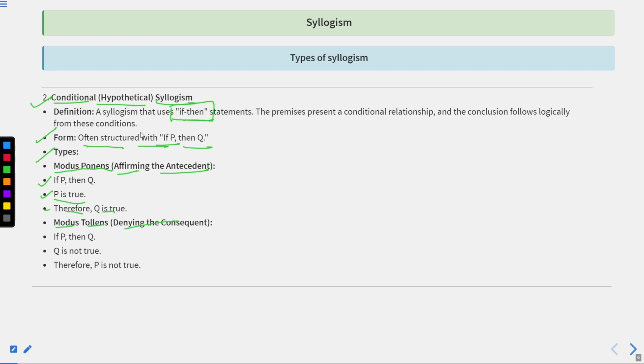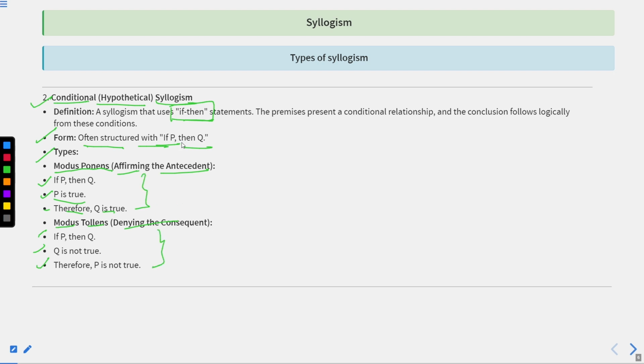If P, then obviously Q will happen. If not P, then Q will not happen. Modus tollens, denying the consequent: if P then Q, Q is not true, then P is not true. So you can understand that this is something which is affirming and this is something which is denying.